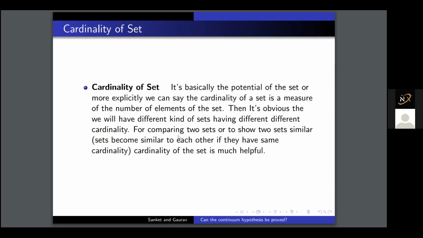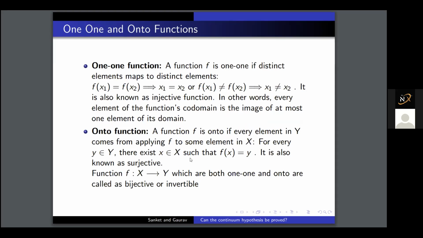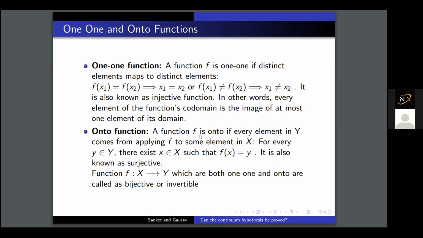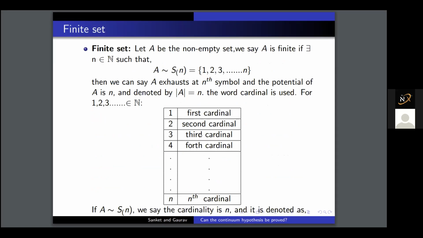Then it's obvious that we will have different kinds of sets having different cardinality. For comparing two sets, or to show two sets are similar, the cardinality of a set is very useful. Like I said, if a one-one and onto function is not defined, then we can compare the cardinality of X and Y. So in that sense, one-one and onto functions are very helpful.